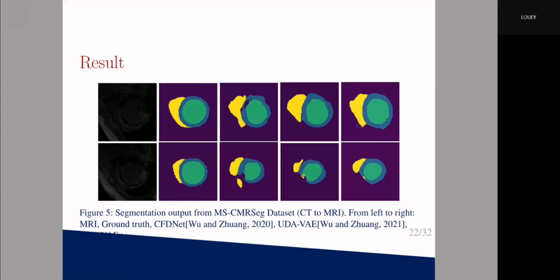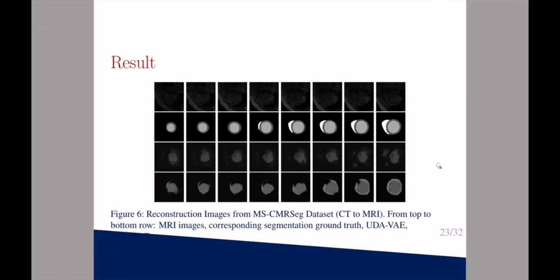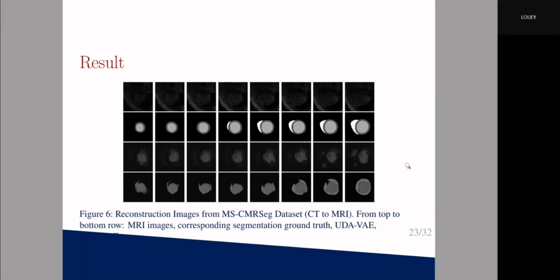Here are the results. The left one is the MRI images. This one is the ground truth. This one is CFD-net. This one is UDA-VAE, and this one is our method. This is a reconstructed image from the MSCMRSeg dataset. You can clearly see our method has a very clear structure output compared with the original UDA-VAE method.